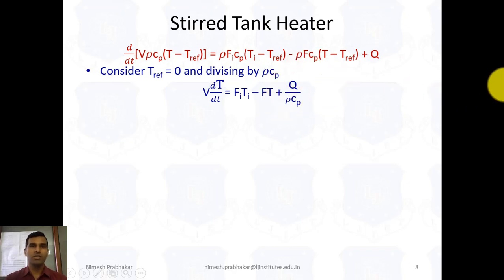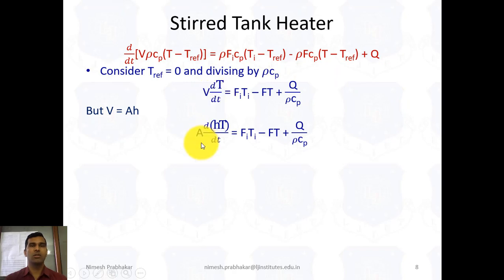Now in this equation we know V is equal to A into H. By putting the value V equals A into H, A is common, a constant, and we get H into T, that is, H d by dt of T, with the remaining terms the same. Now according to the product rule, we can differentiate these two terms.